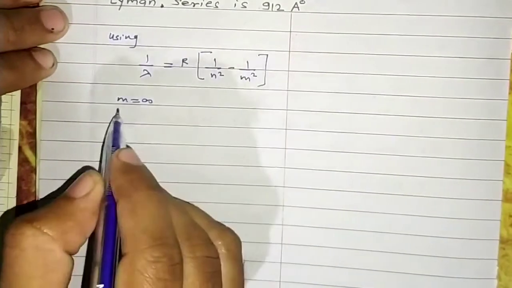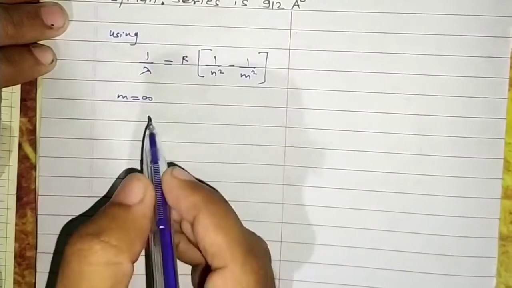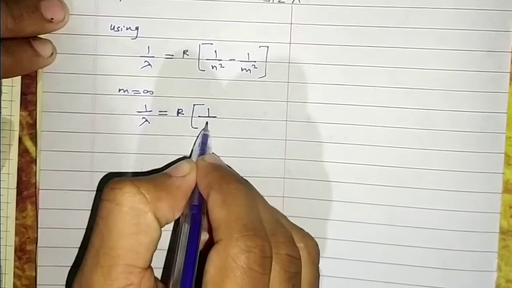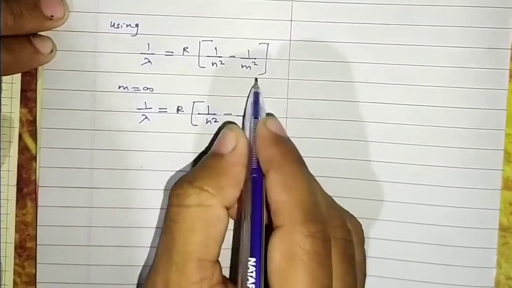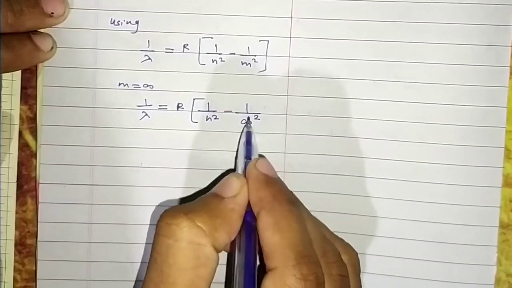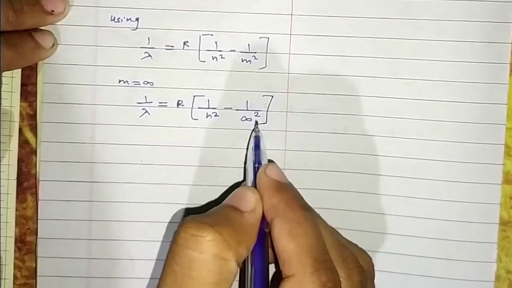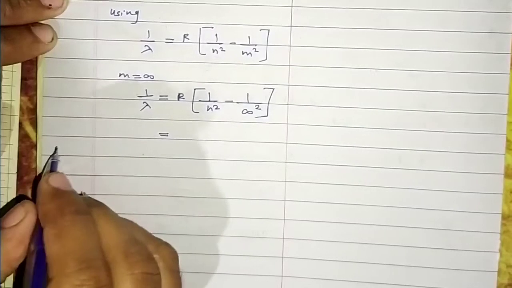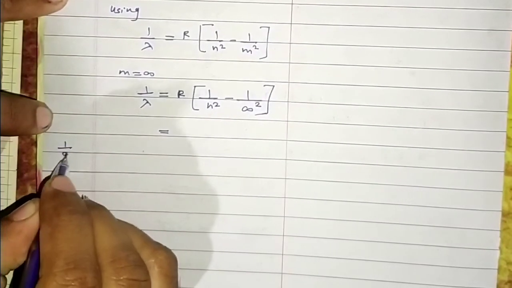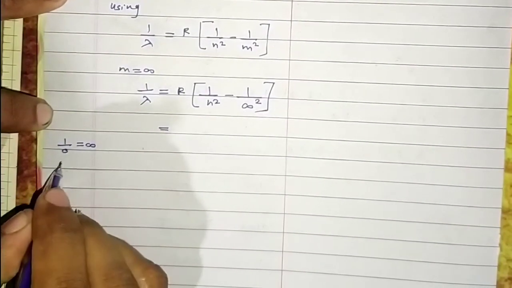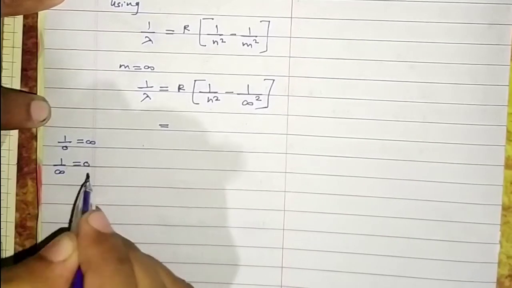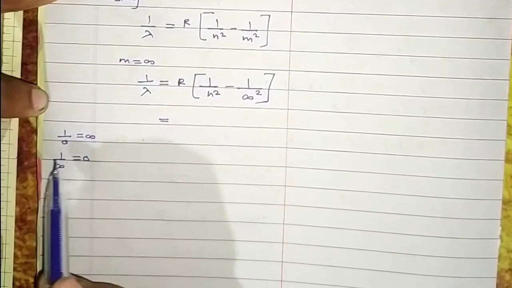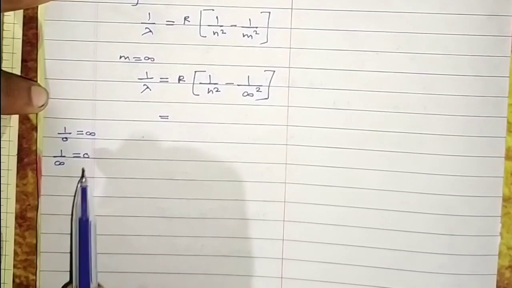So as you put this value in the place of m, you will get 1 upon lambda equal to R in bracket 1 upon n square minus 1 upon m, where m is infinity. We know that 1 upon 0 is infinity, so 1 upon infinity is definitely 0.